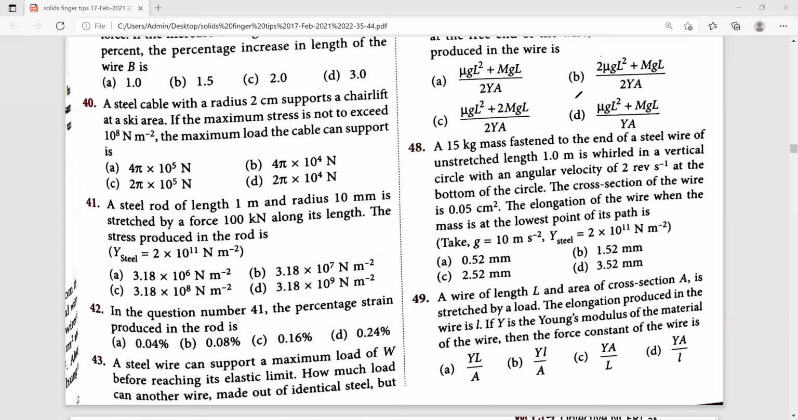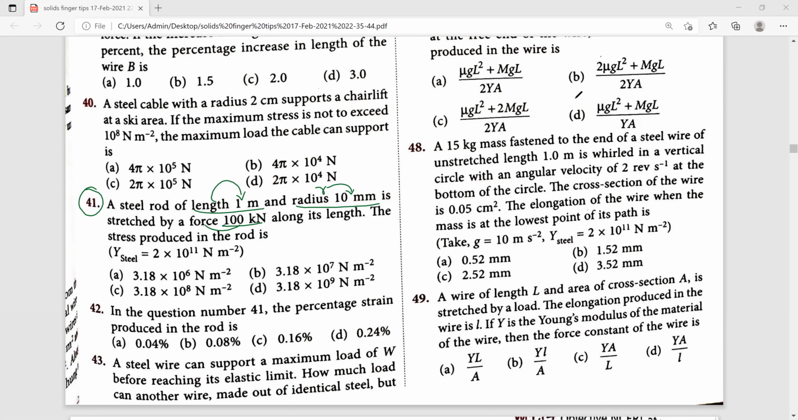So which one are we doing? 41th we are solving. So here what radius have they given? 10 millimeter is given in the question. R value is 10 millimeter. If you want, you can note it down. Millimeter can be converted to meter. What length have they given? 1 meter. So L value is 1 meter. Next, force 100 kilonewton. F is equal to 100 kilonewton, you can write.